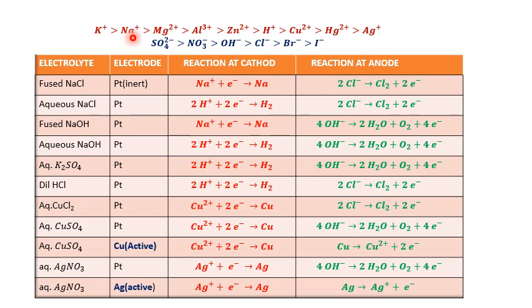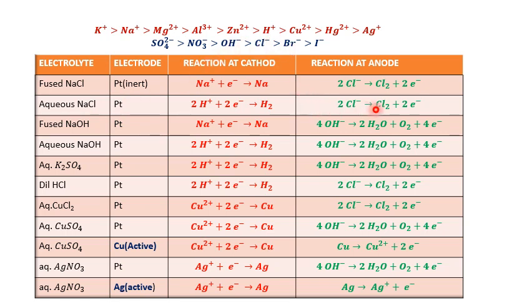H+ has the least discharge potential, so it is involved: 2H+ + 2e− gives H2. Again OH− and Cl−: OH− is absent here in aqueous NaCl, but the term aqueous itself reflects the OH−. So between OH− and Cl−, again Cl− is involved.